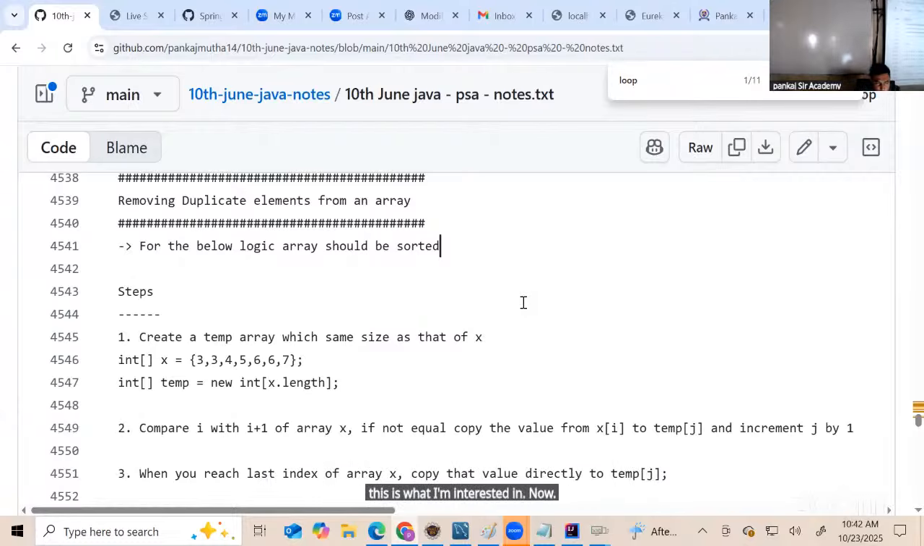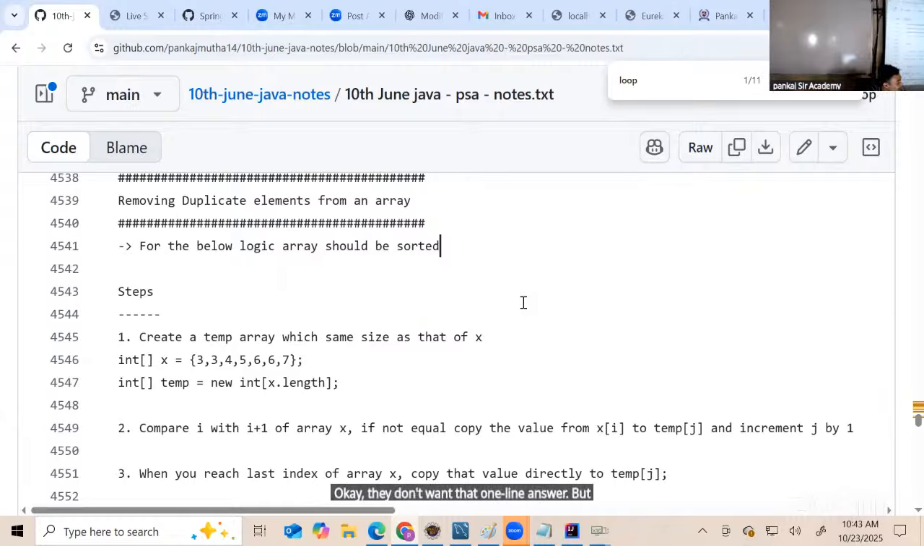Now removing these duplicate elements, actually I can do it in one line of code. Okay, I can just remove the duplicate elements in one single line of code. Yes, I can do that in Java. But in the interviews, they want you to build some simple logic. Okay, they don't want that one line answer.